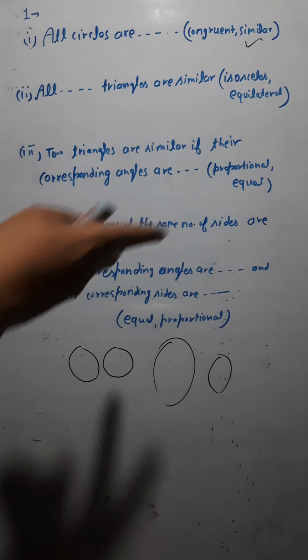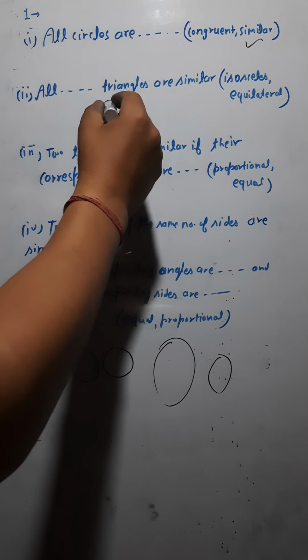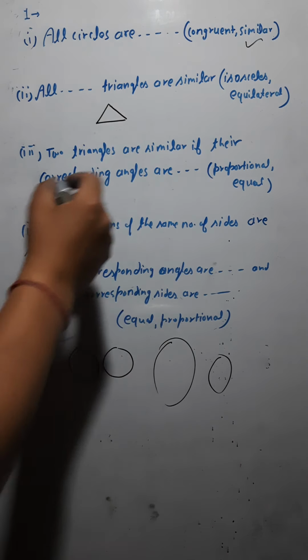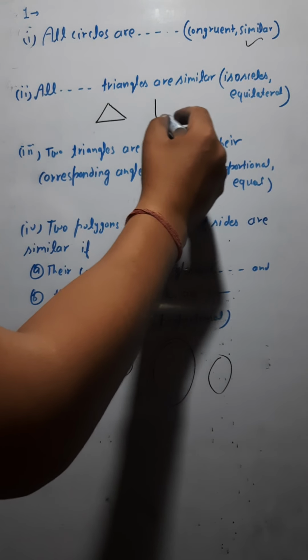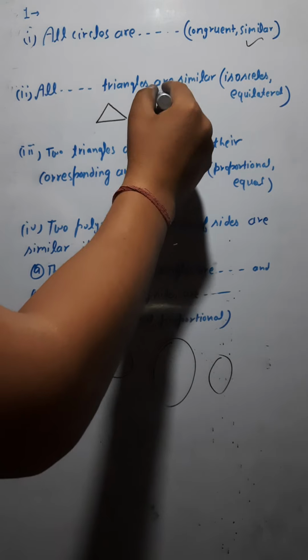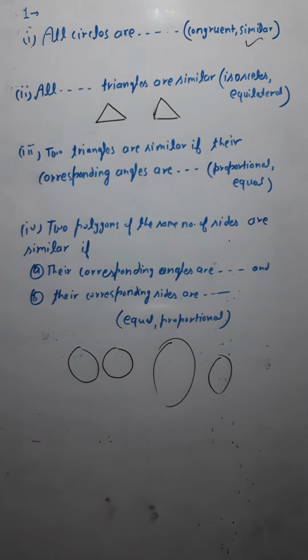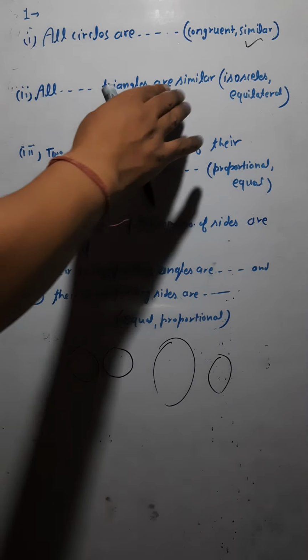Isosceles means any two sides are equal. Let's say this side and this side are equal, and in another one, these two are equal. So are they similar triangles? No, because the shape is not the same.